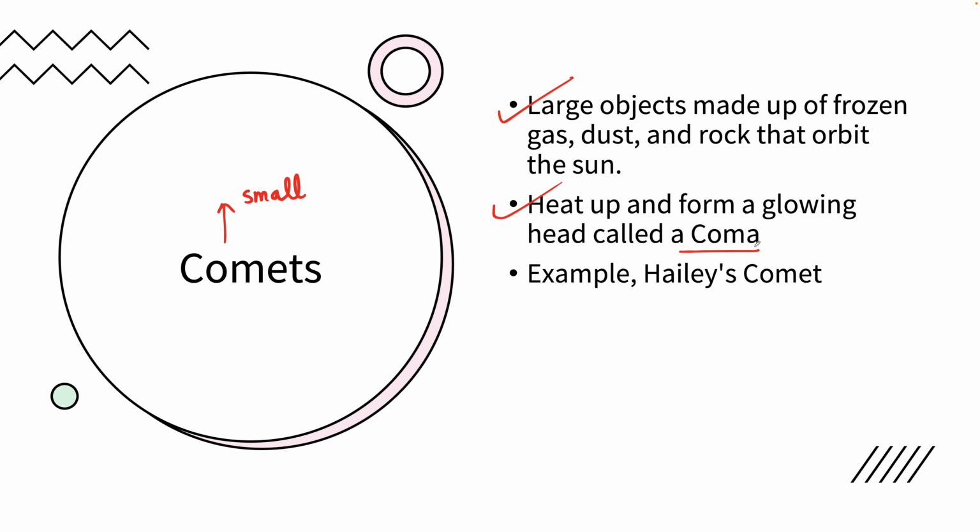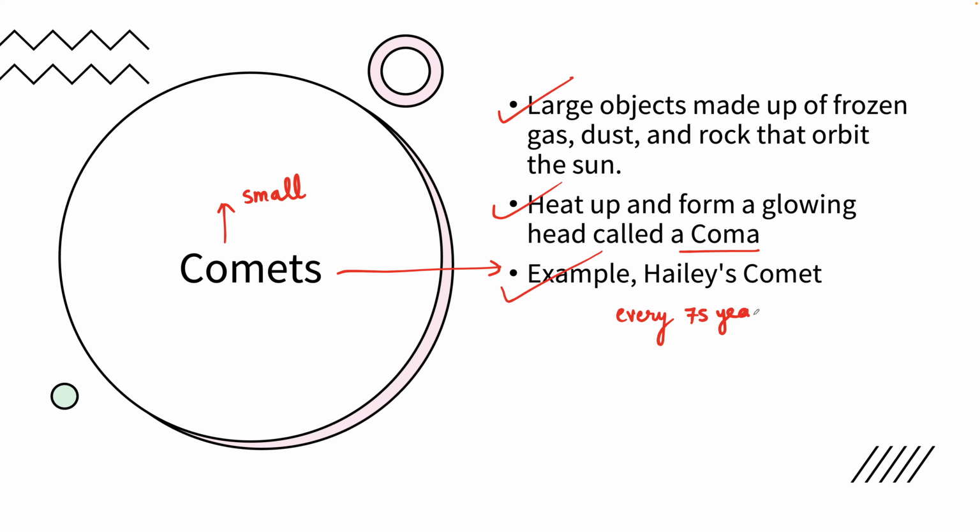The dust and gases of the comet further form a tail which stretches in a direction away from the sun. One example is Halley's Comet, which is quite a popular comet, which can be seen from the Earth every